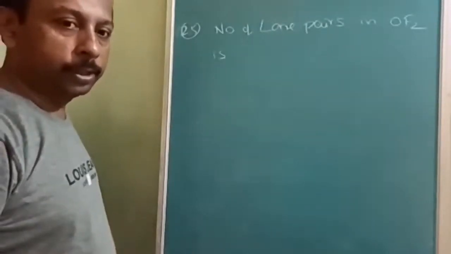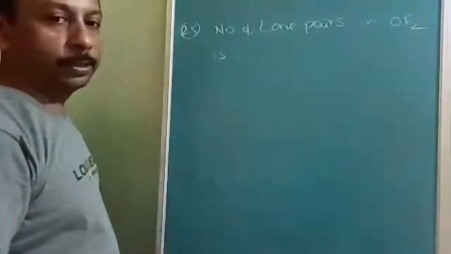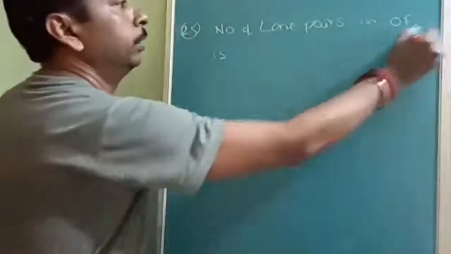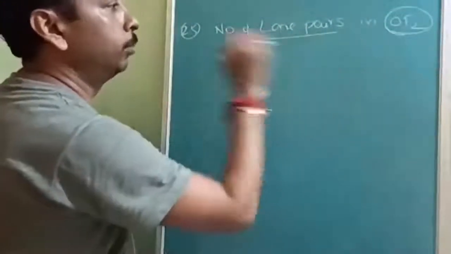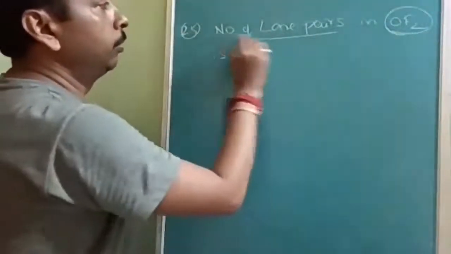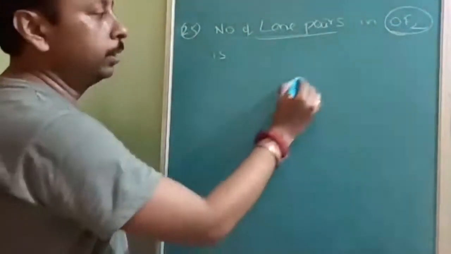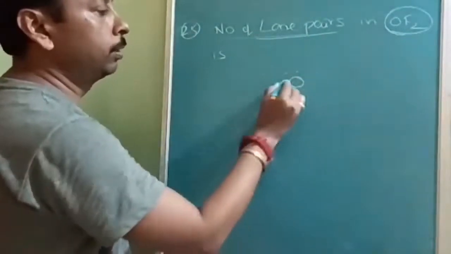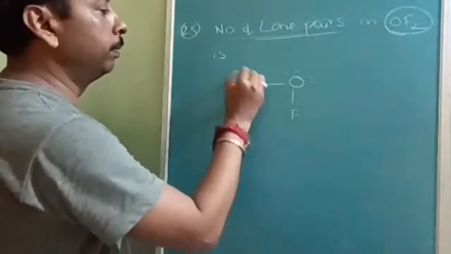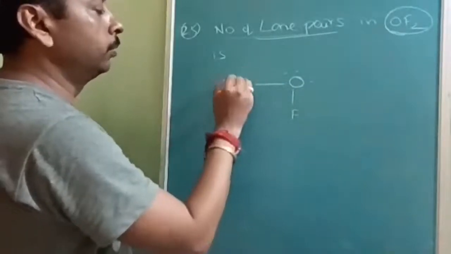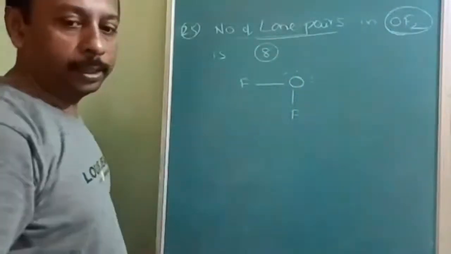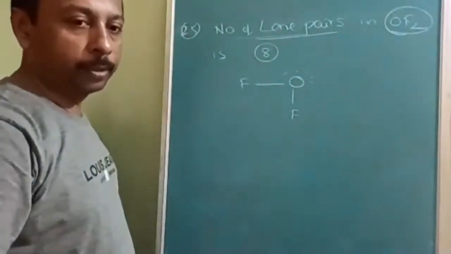Okay, next question is about the number of lone pairs in OF2. Most of the students are answering the lone pairs on oxygen only, but here nowhere is it mentioned. In oxygen there will be how many lone pairs? 2 lone pairs, and in both fluorines there will be 3 lone pairs each. So 3 plus 3 is 6, plus 2 is 8. What is the answer? 8 is the correct answer. Okay, note this down.